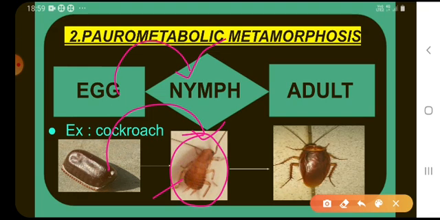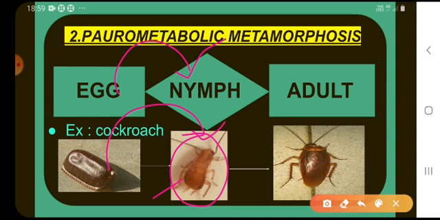It has immature reproductive organs and is prematurely wingless. After going through many molts, they become adults. It forms the wings by metamorphosis.